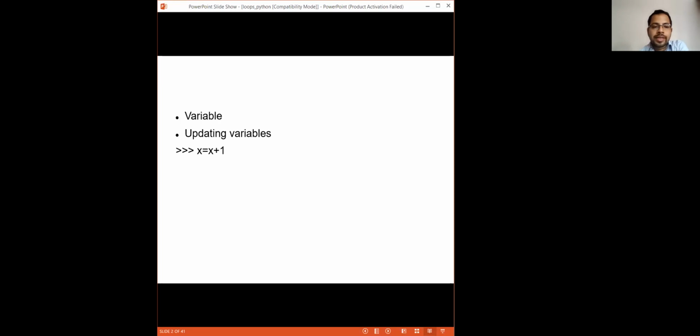So what will you get in return? Sir, if we simply press enter after writing this, probably we won't get anything, because we need to enter print x. Then we will get the value of x plus 1.